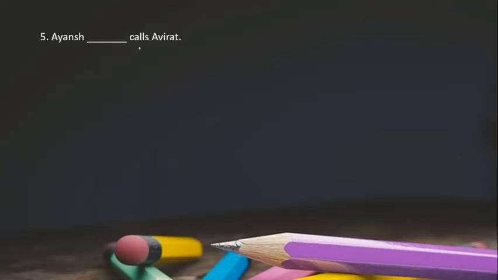Next is, Ayansh calls Avirat. Still means he is still in the process of calling. The thing has not yet stopped.